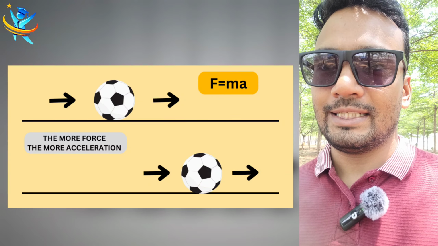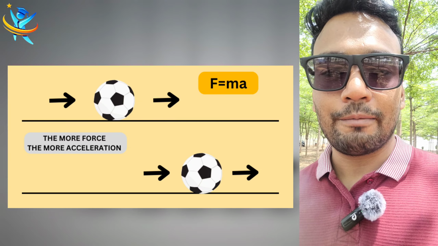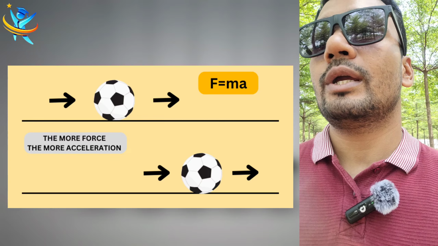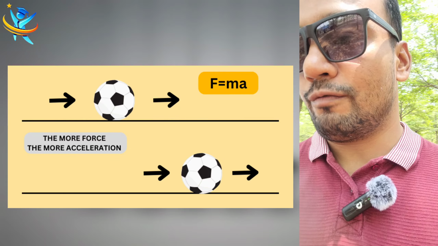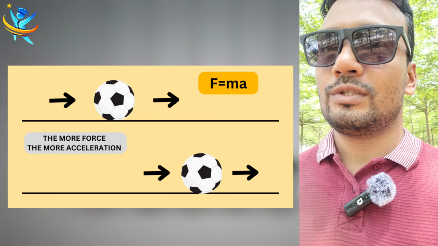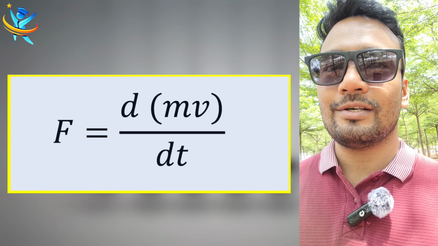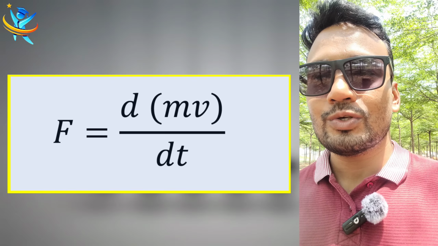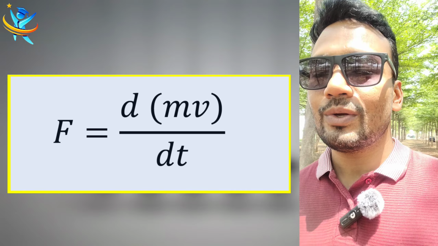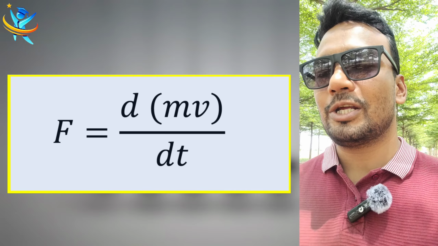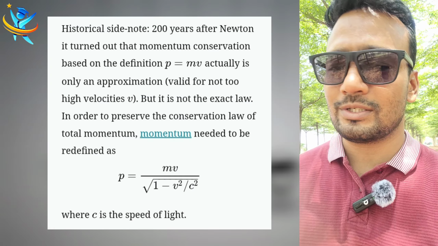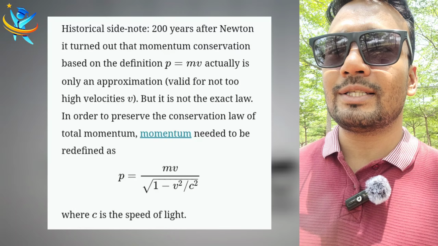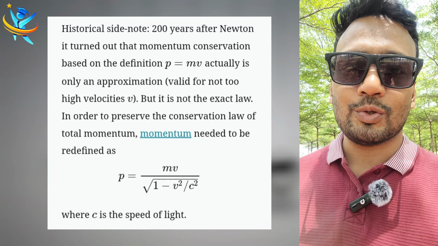So in both of the cases, in the first case, in a short time you are providing more force, and in the second case, you are taking a larger time and you are applying a smaller force. So it's not just force which is required to change the inertial state, it also depends how fast you are changing the inertial state. That's why you have delta p by delta t or dp by dt. That is the actual statement of Newton's second law. Further, you can write it as mass into acceleration.